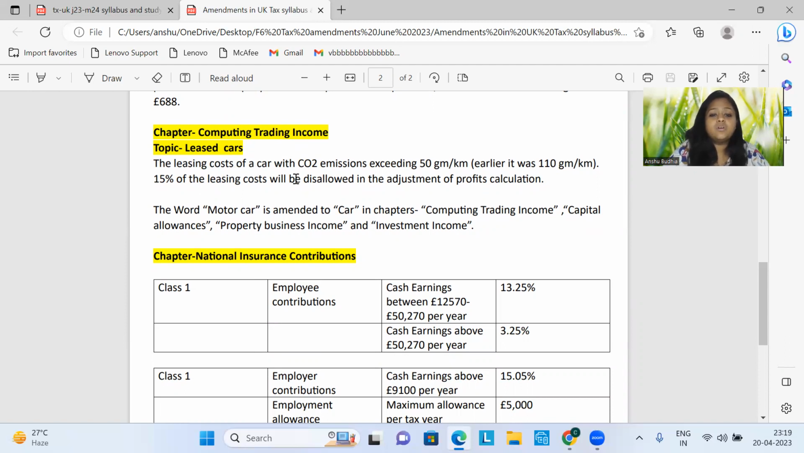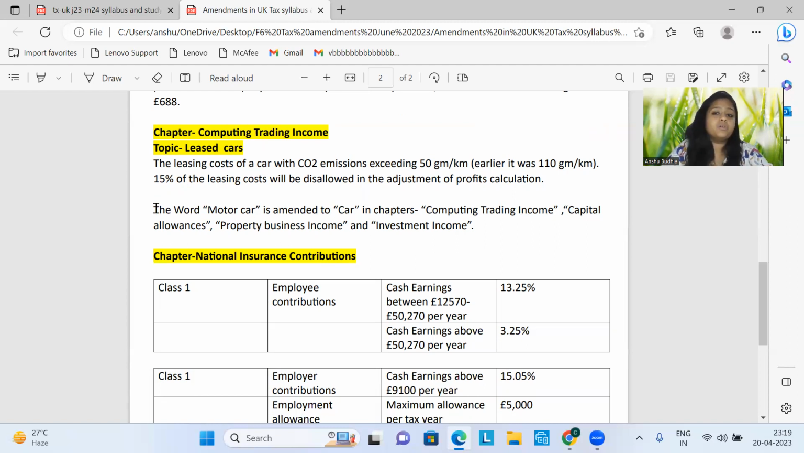That the leasing cost of a car with CO2 emissions exceeding, earlier it was 110 grams per kilometer, but now focus, it has become 50 grams per kilometer. So I repeat, the leasing cost of a car with CO2 emissions exceeding 50 grams per kilometer, the disallowed expense is 15%. So allowed will still be 85% like earlier, just that the limit for CO2 emissions has got decreased.